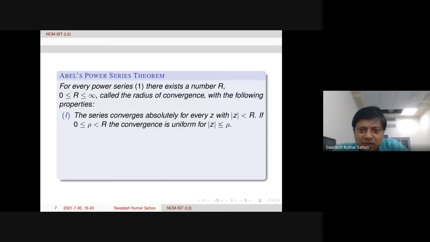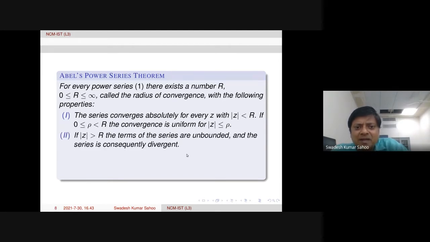But if we have some number rho in between, mod z less than or equal to rho, but rho less than R, capital R, then in this compact set the series will be convergent uniformly. The convergence is uniform within this. This is the first property. The second property is outside the disk. Outside this disk, the terms of the series are unbounded. Therefore, the series will be divergent.